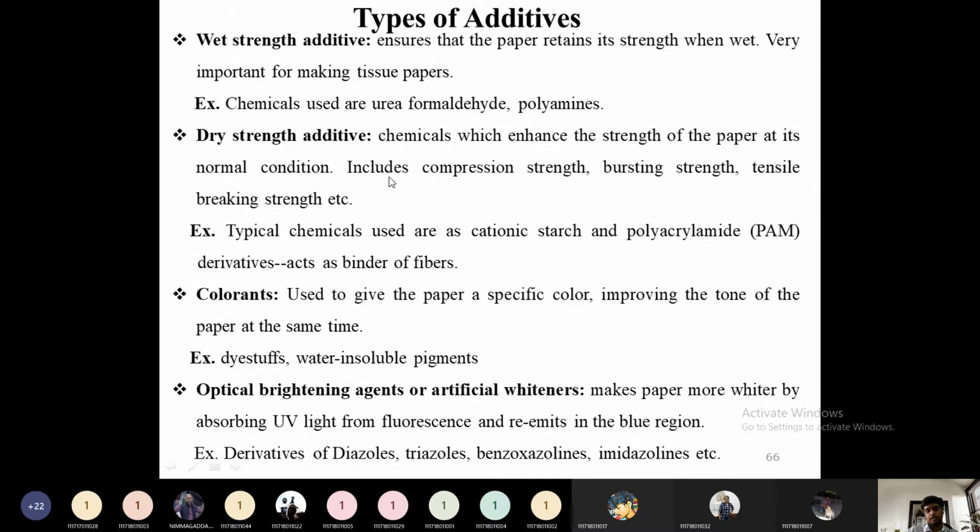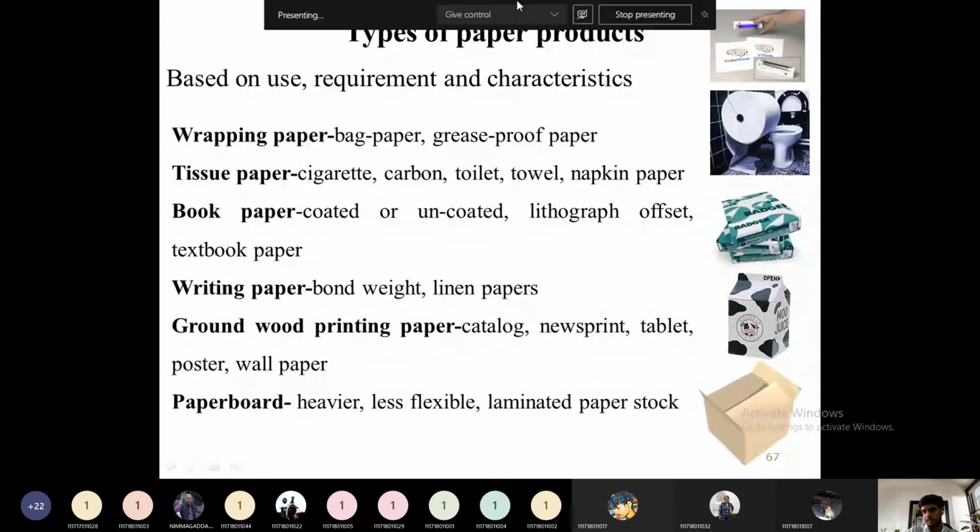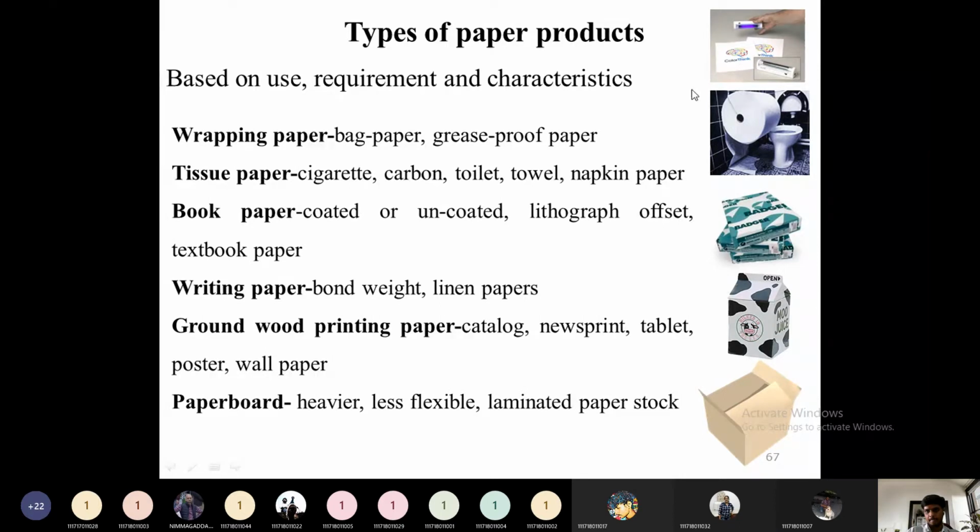These are asked in the old question papers. Then, what are the types of paper products? The paper absorbs that UV light and only re-emits the blue light.